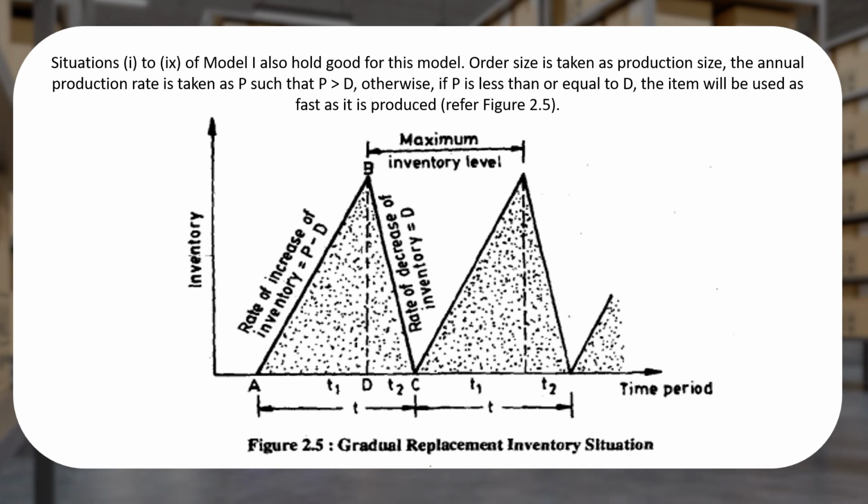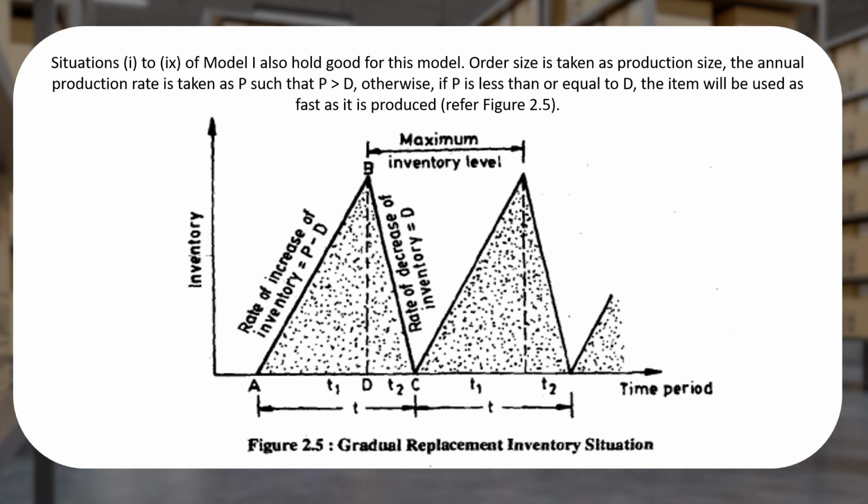Here the production rate is taken as P such that P is always greater than D. Otherwise, if P is less than or equal to D, then the item will be used as fast as it is produced. And if P is less than D, there will be a shortage.